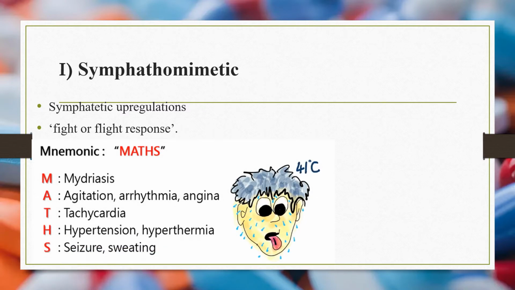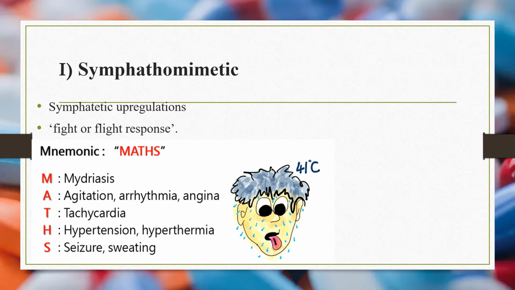And the sympathomimetic drugs have a mnemonic. If a patient or a child is poisoned by a sympathomimetic drug, there are classic symptoms that they show. We can remember them by mnemonic: mydriasis or large pupils, agitation or arrhythmia and angina, tachycardia, hypertension, hyperthermia, seizure, and sweating.